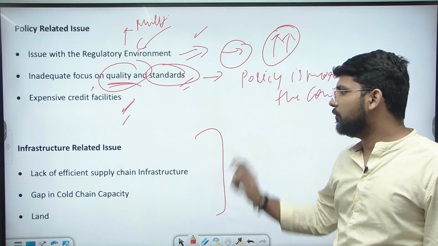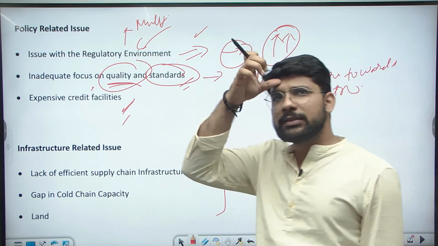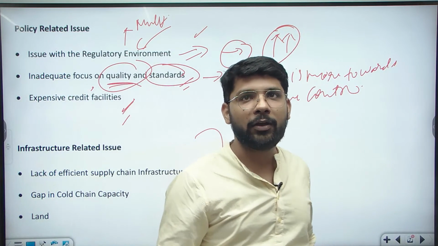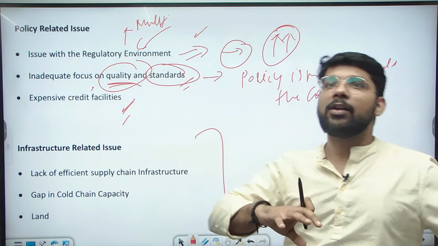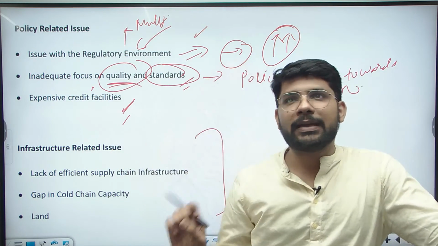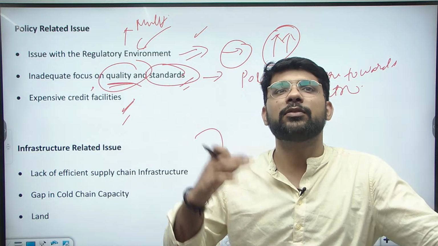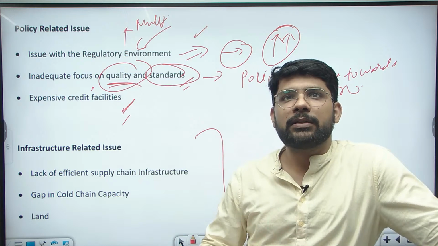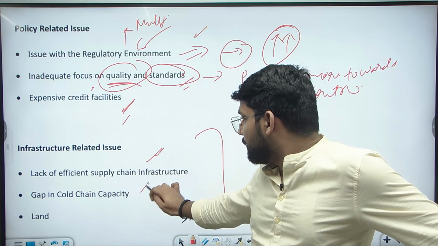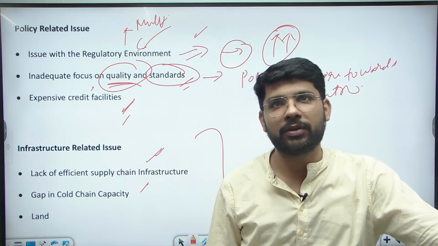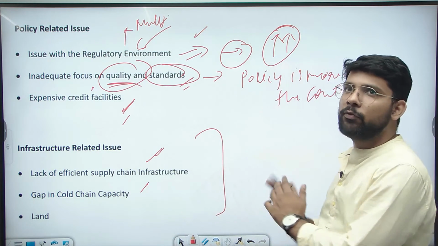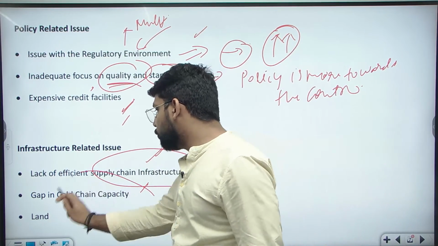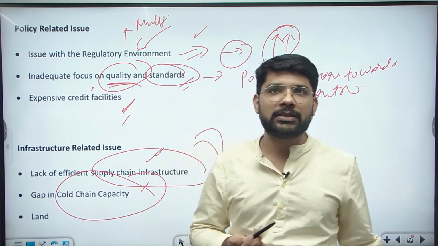Coming to the infrastructure-related issues, there is a lack of supply chain infrastructure and a lack of cold storage. As a current example, we can see the tomato prices and vegetable prices in the market right now are at their peak. The main reason is the supply chain and cold chain infrastructure. The same applies to the food processing sector. If there is no proper supply chain or cold chain, the product can be easily damaged.